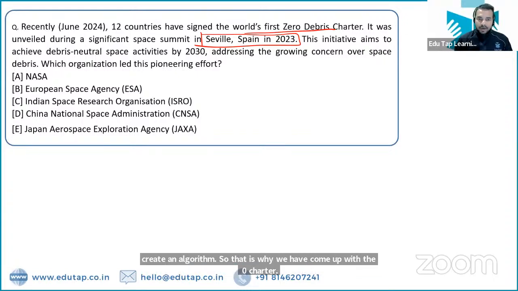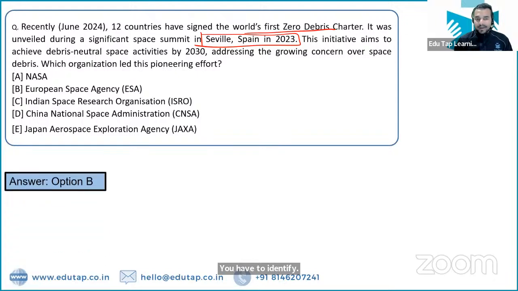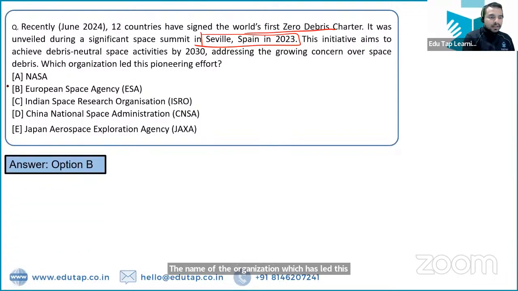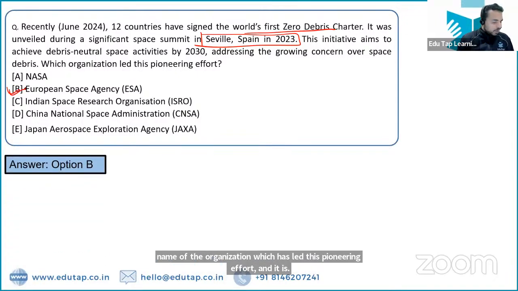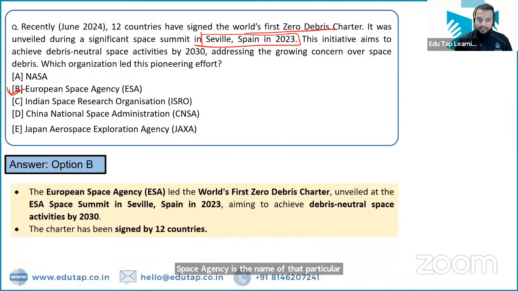And you have to identify the name of the organization which has led this pioneering effort, and it is the European Space Agency. Absolutely right. European Space Agency is the name of that particular organization which has come up with this charter. So the European Space Agency has led the world's first Zero Debris Charter, and this has been signed by 12 countries till now.